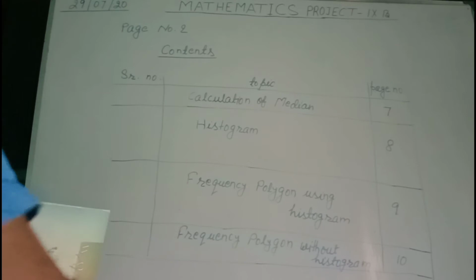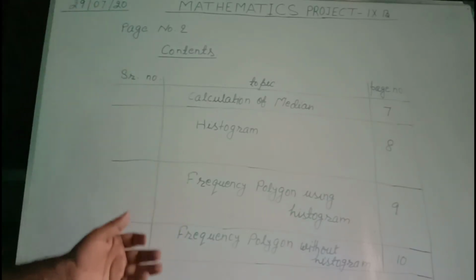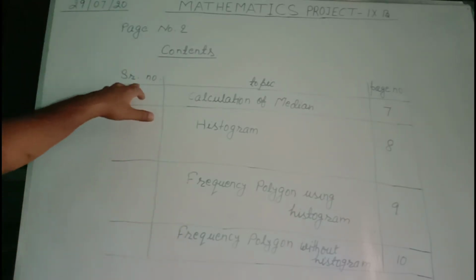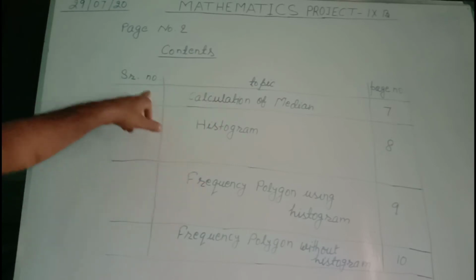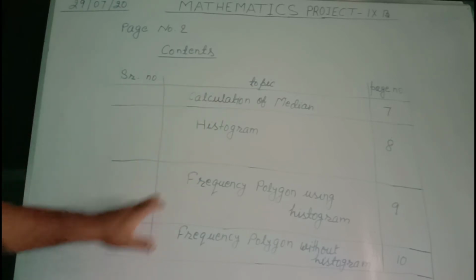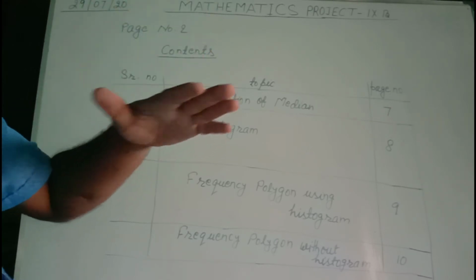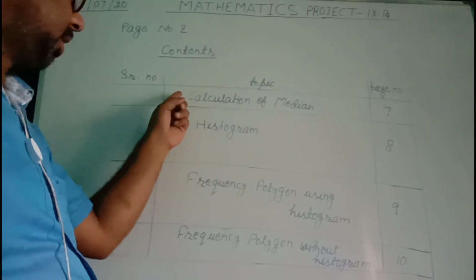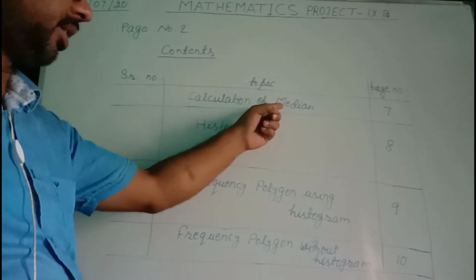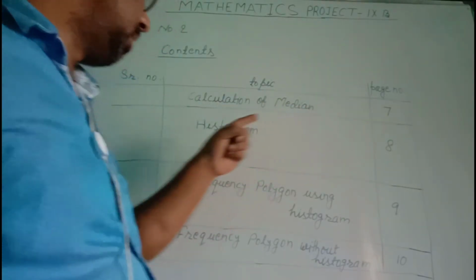That last table continues here. In the same table, you will refer these topics to the serial number. As the last topic was calculation of mean, then again you start from calculation of median. For that, page number 7.